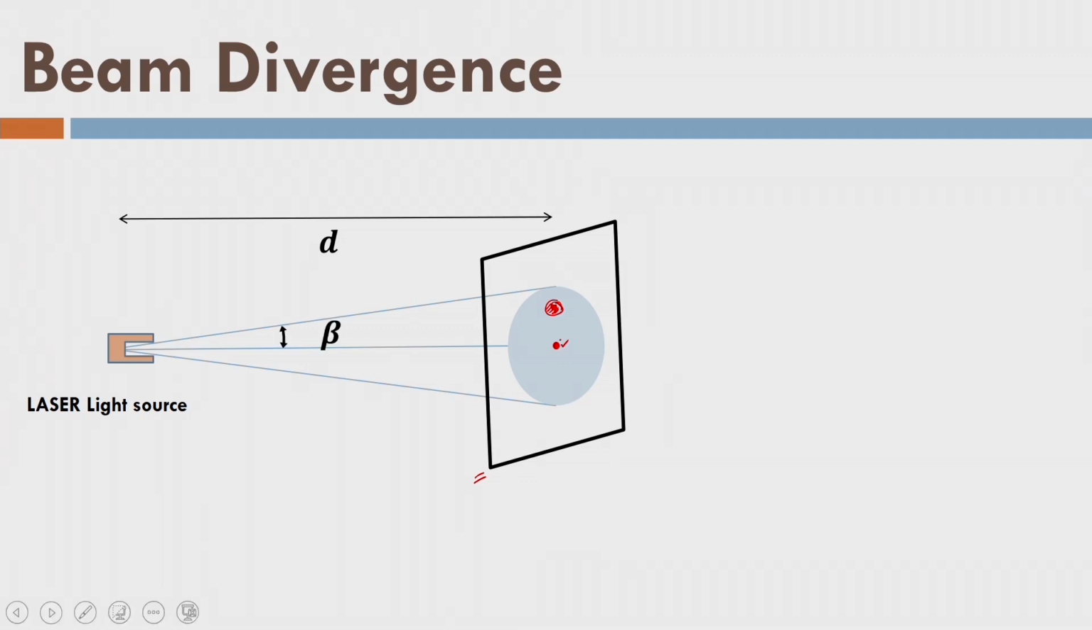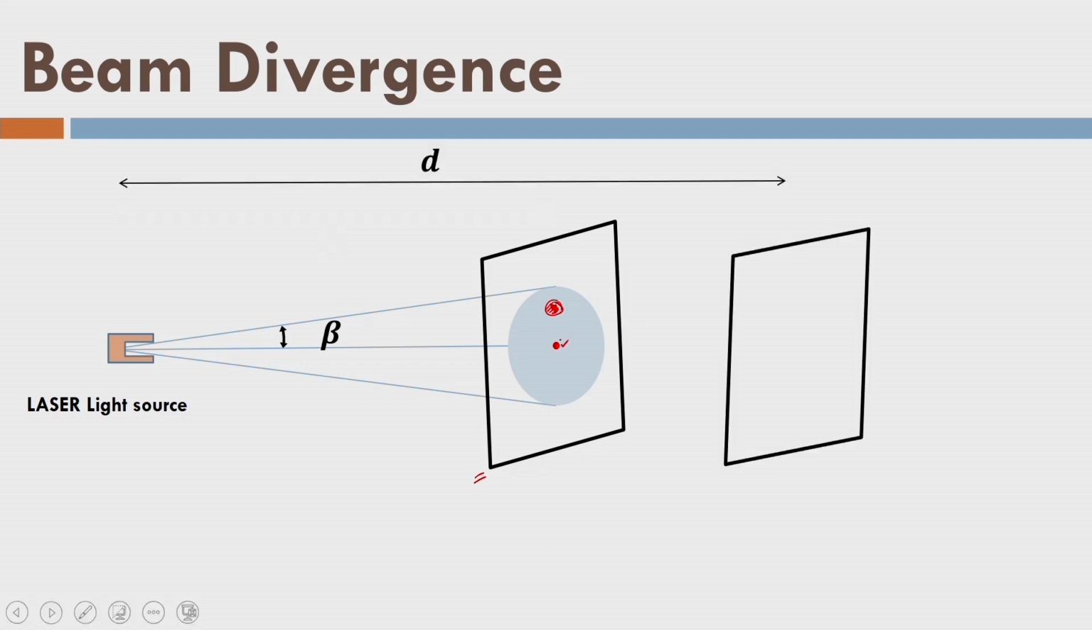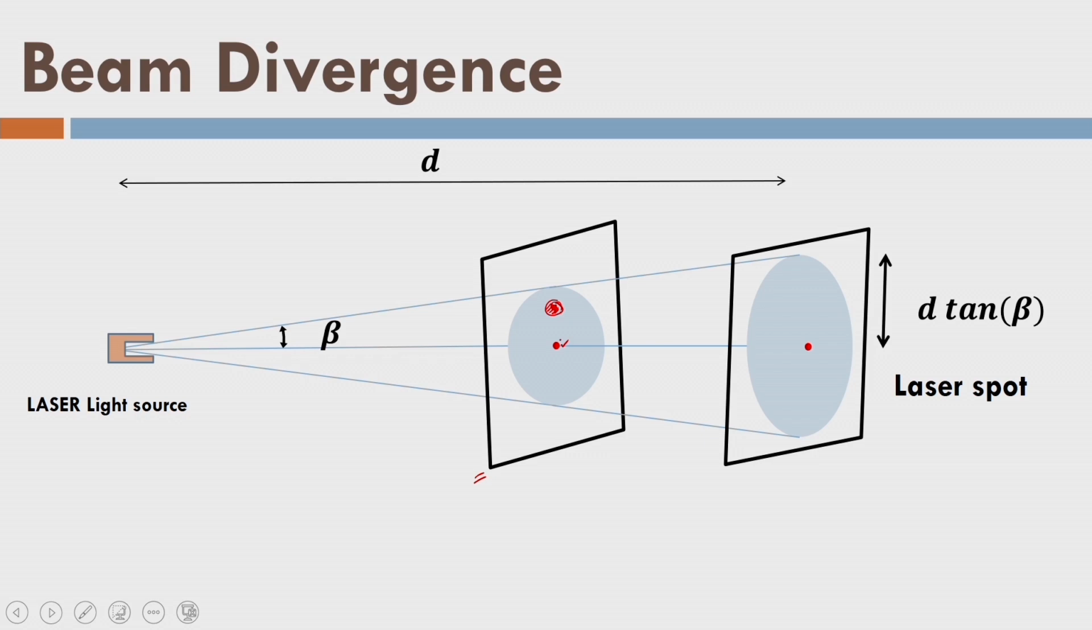So this is the beta angle, which is called half beam divergence. And now increase the distance d. Because of the increase in the distance d, the laser spot size will increase. And now you can understand that as we increase the distance from the light source to the object, ambiguity will increase. Now the radius of the laser spot is given by d tangent beta. Moreover, if beta is very small, I can make it equal to d beta.